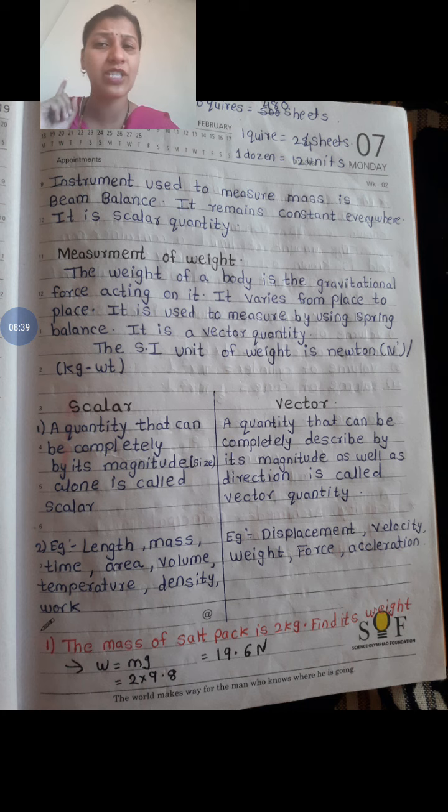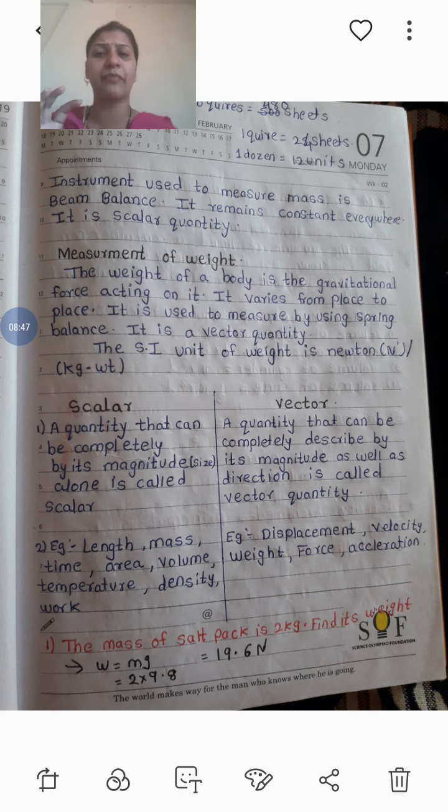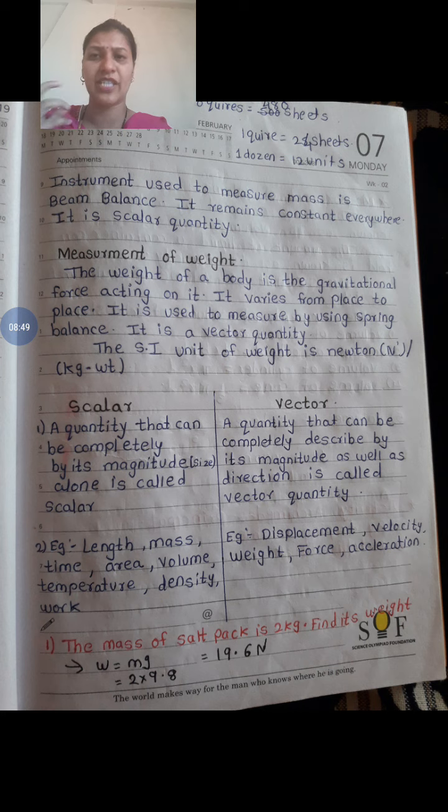So what is meant now by scalar and vector? Scalar quantity means what? A quantity that can be completely described by its magnitude. Magnitude means value with unit. See, my weight is 40 kg. Then you get the correct information. You get the information properly, the information is complete. It only describes the magnitude, and that is enough information.